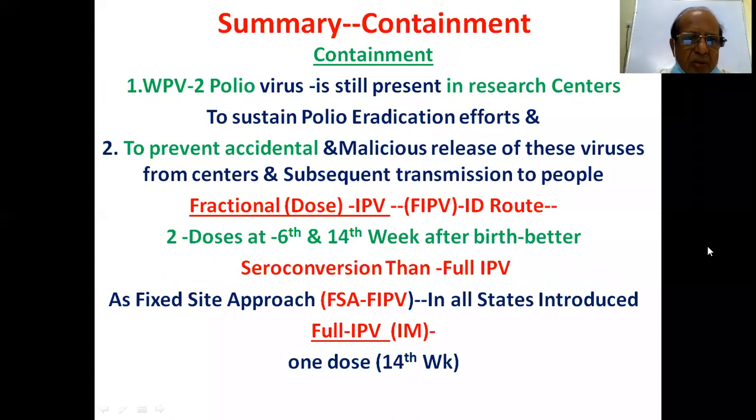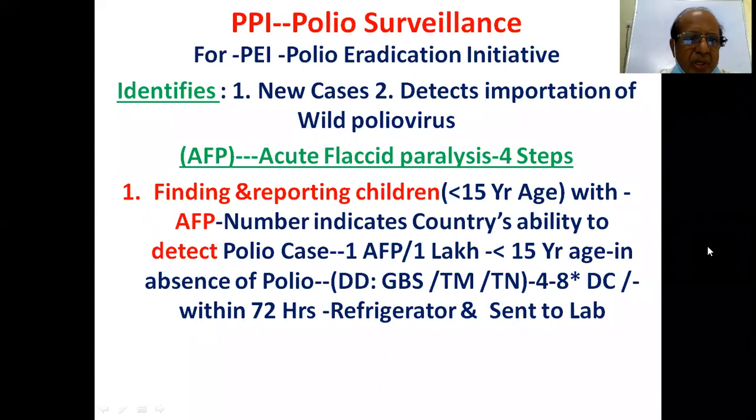So containment, you already know, wild poliovirus type 2 virus is still present in research centers. To prevent accidental or malicious release, a fractional dose should be given, maybe fractional or full dose. Then AFP surveillance should be taken care of. Finding and reporting children less than 15 years of age with AFP indicates the country's ability to detect polio cases: 1 AFP per 1 lakh population under 15 years of age.